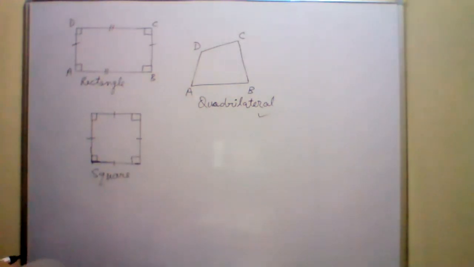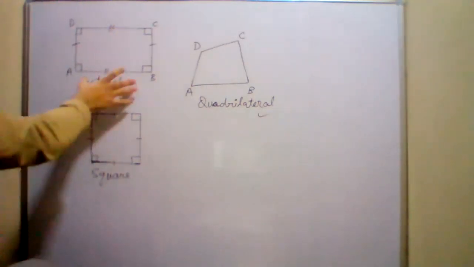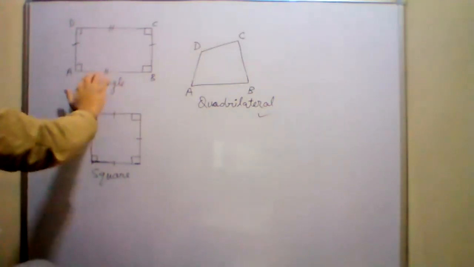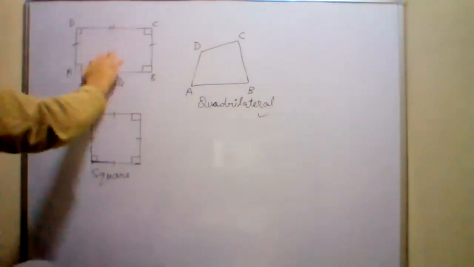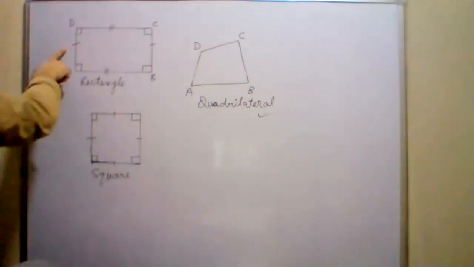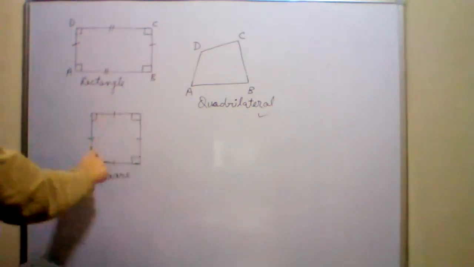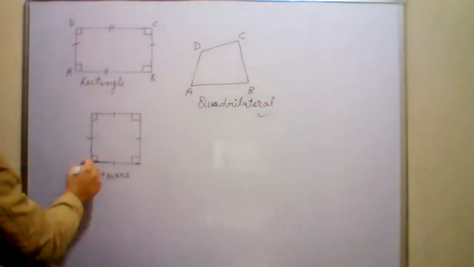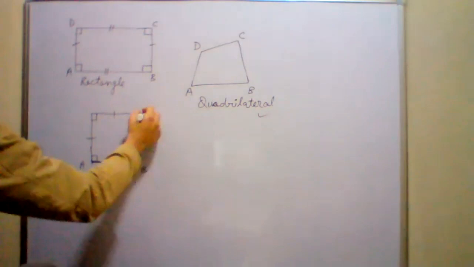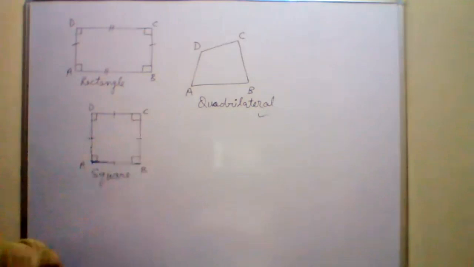But what is extra in a square? There is one extra property in a square. In a rectangle, only the opposite sides are equal. What is opposite to AB? CD. So only the opposite sides are equal: AB is equal to CD and AD is equal to BC. Whereas in a square, all four sides are equal to each other. That means side AB is equal to BC is equal to CD is equal to DA.